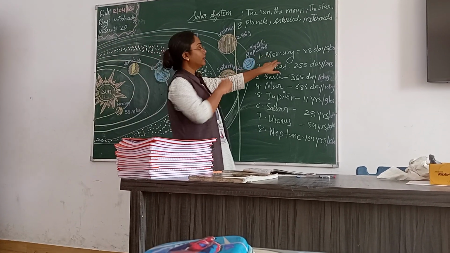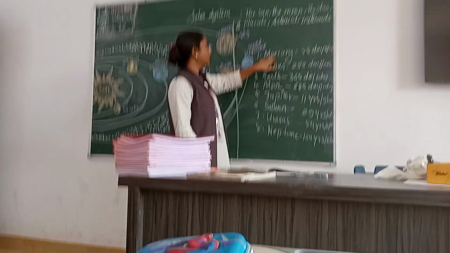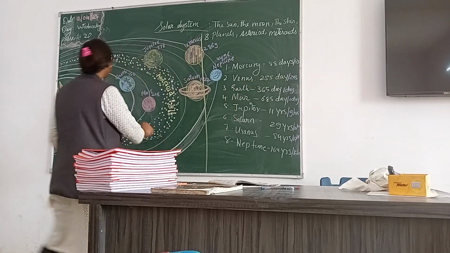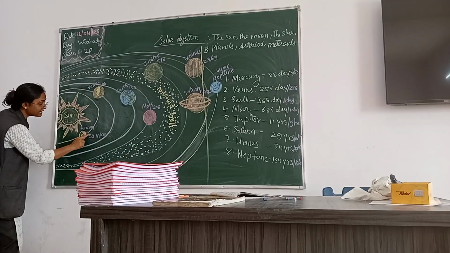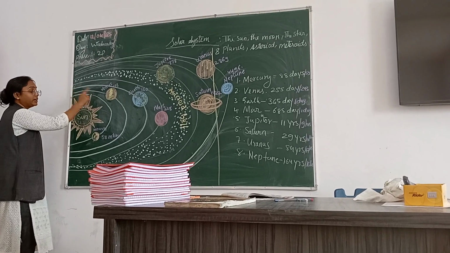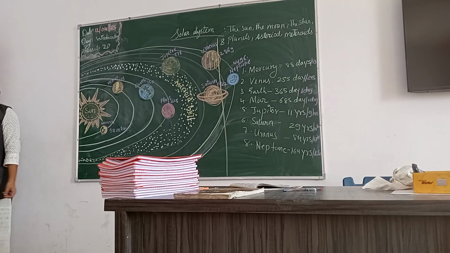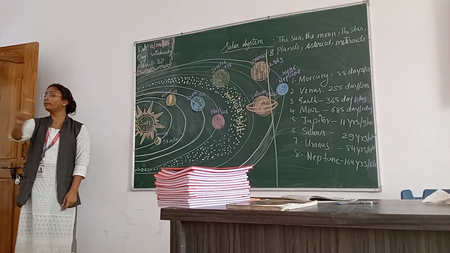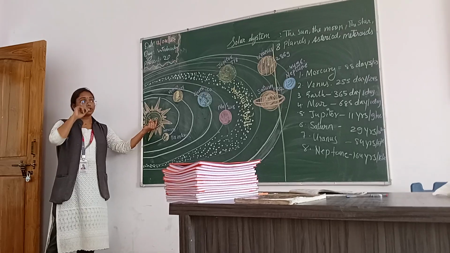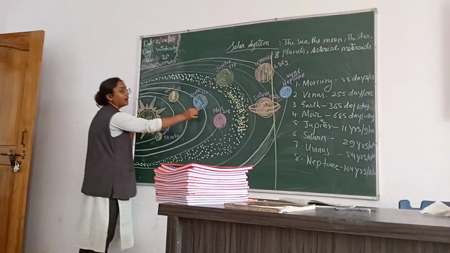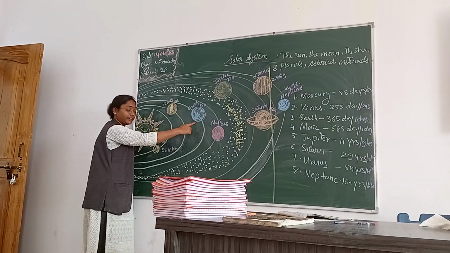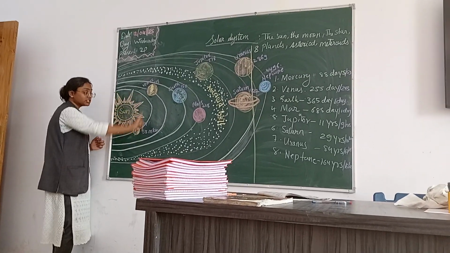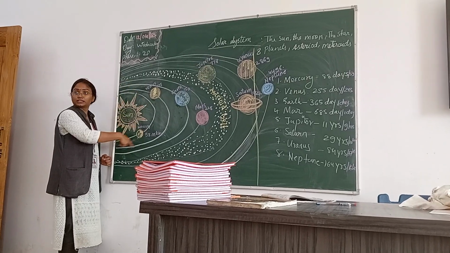Now you can see here. First, Mercury. How many days does Mercury take to complete one orbit around the sun? Mercury takes 88 days to complete one revolution around the orbit, that means around the sun. That means here Earth is taking 365 days and here it is taking how many days? 88 days. That means Mercury is revolving very fast.